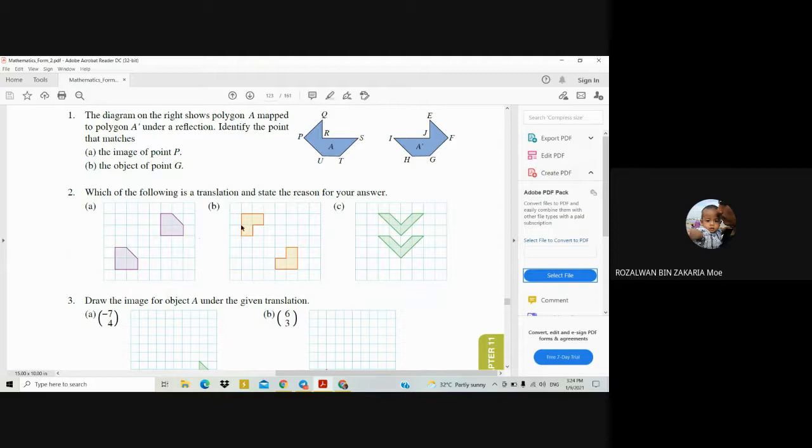Okay, now for B, it is not a translation because although these two shapes have the same shape and size, the orientation is not the same. So that's why this one is not a translation. Okay, now for question 2C, this one is also the same as question 2A. Both shapes have the same shape and same size, and the orientation is also the same. So this one is a translation. So A and C are translations, and B is not a translation.